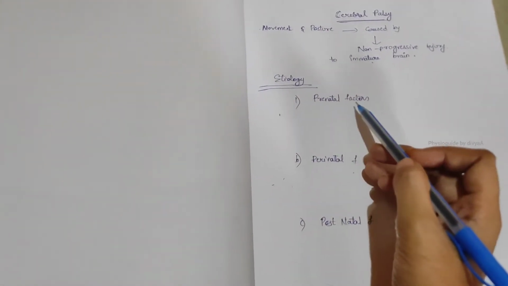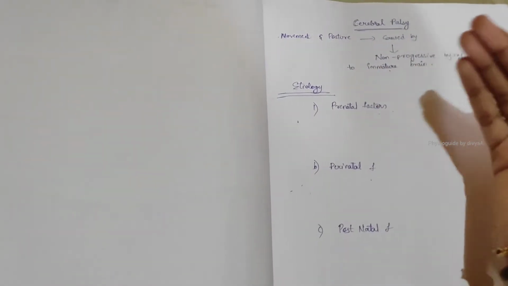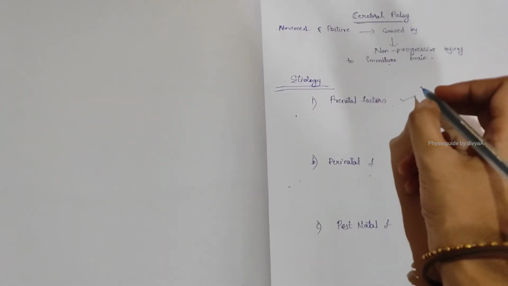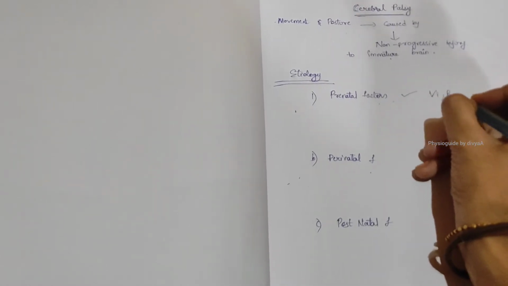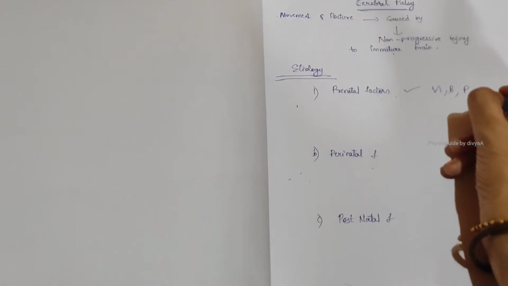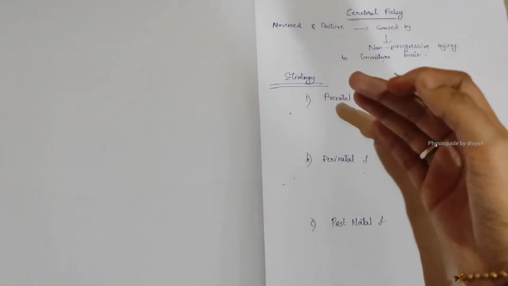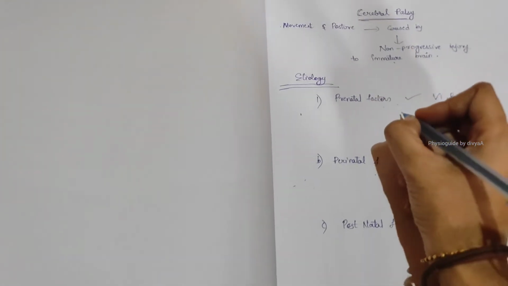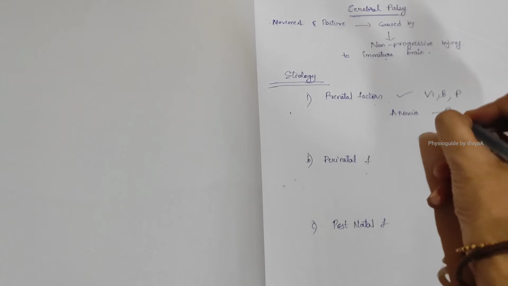Now prenatal factors. What are these? Due to hereditary and genetic factors and prenatal infections also, due to viral infections, bacteria, and any parasitic infections.